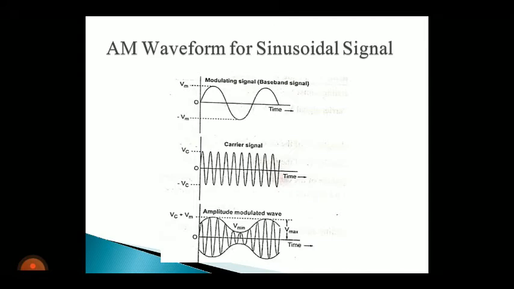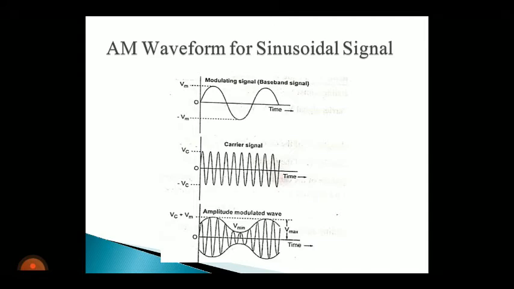In the second diagram, the carrier signal amplitude is constant. But in the third diagram, the carrier amplitude varies. So this third waveform is called the amplitude modulated wave.